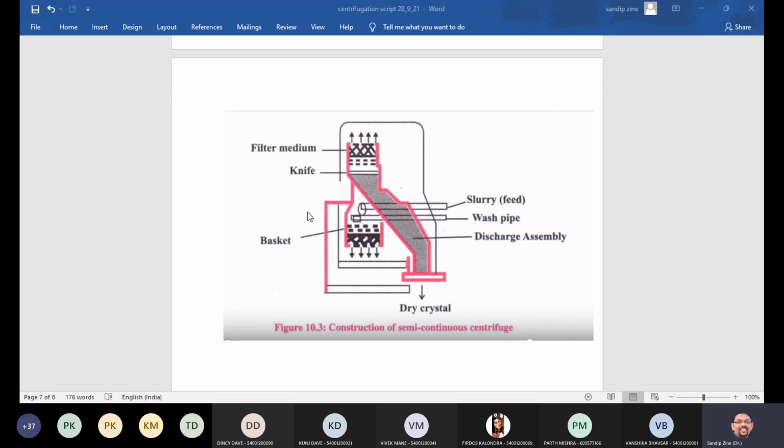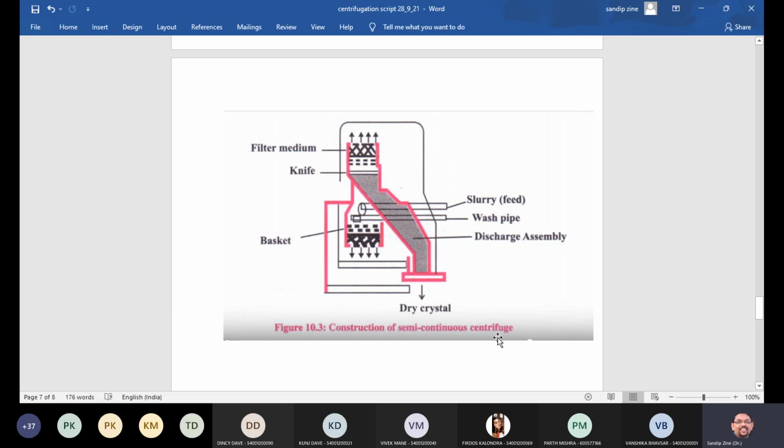After that, again hydraulic pressure raises the knife assembly to cut the solid deposit, and the cake is collected through that particular section, isn't it? Here we can collect it. All these things are made up of maybe the stainless steel frame, or maybe this basket is made up of cloth, and maybe the crystal particles. So this is again the perforated one, isn't it?